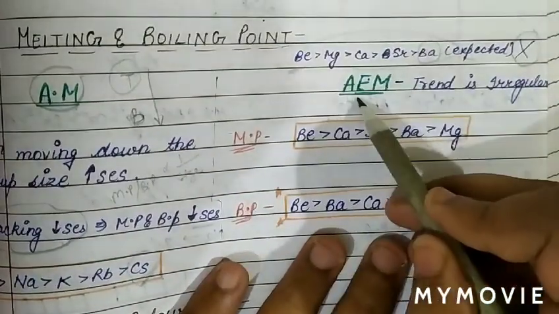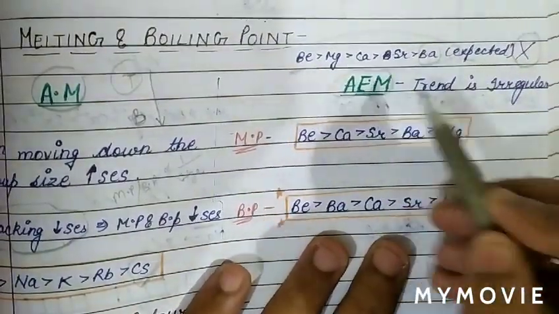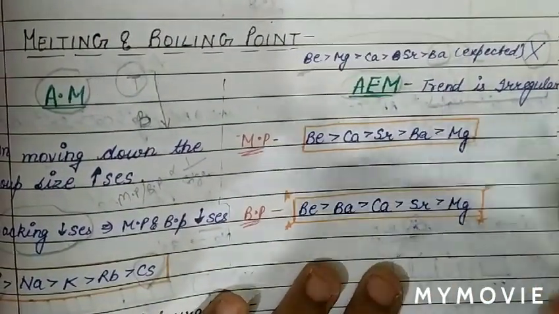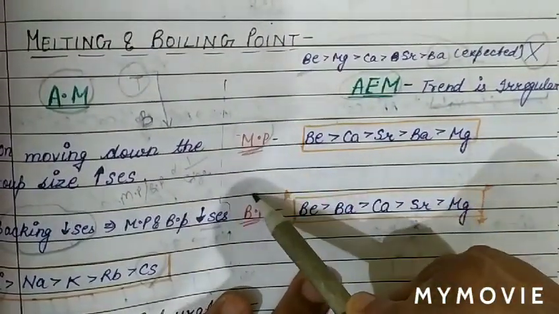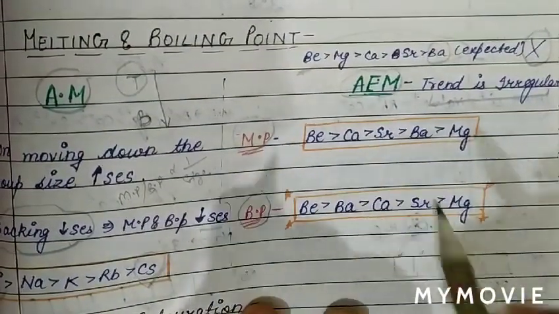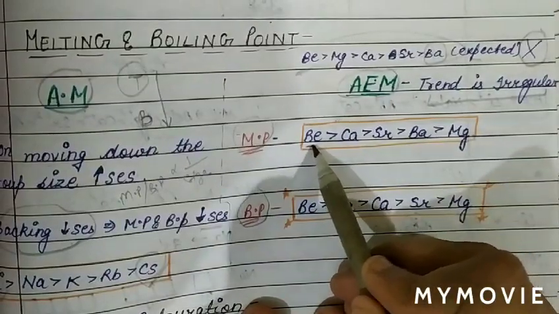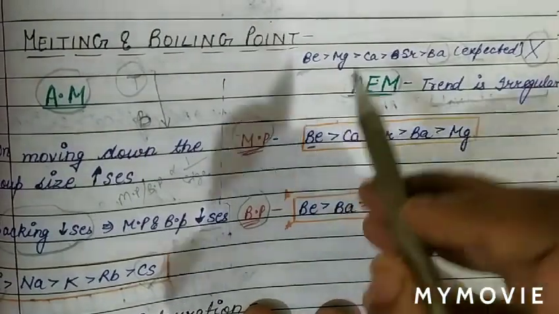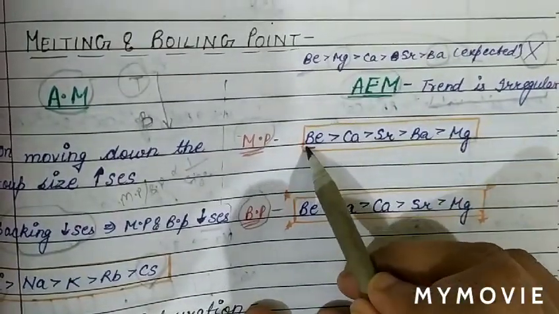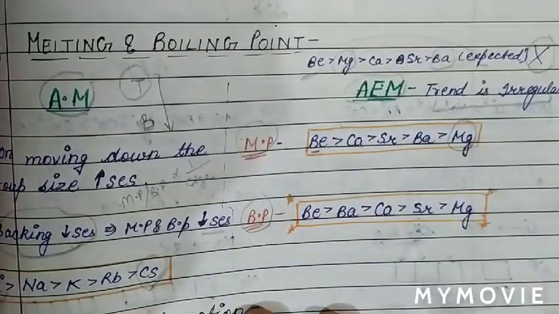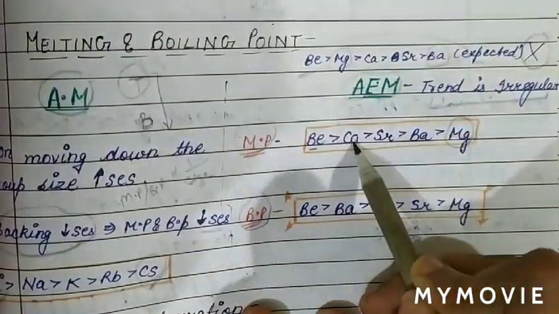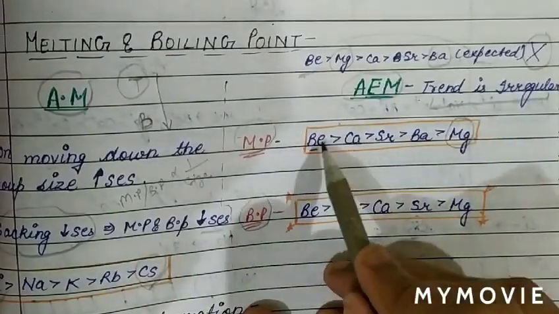Because in alkaline earth metal, the trend is irregular. So we have to learn the order of melting point and boiling point in case of alkaline earth metal. See, beryllium has more. After beryllium it should be magnesium, but instead magnesium comes last. Then the order will be the same: calcium, strontium and barium. So always remember these two.